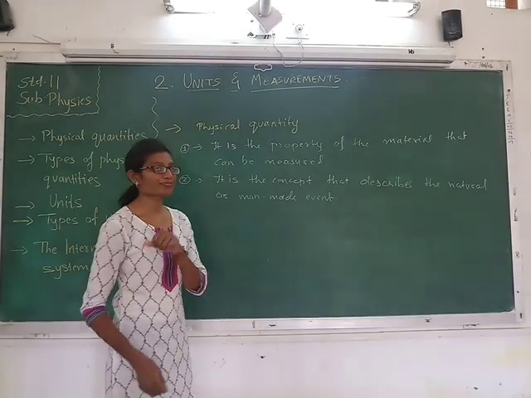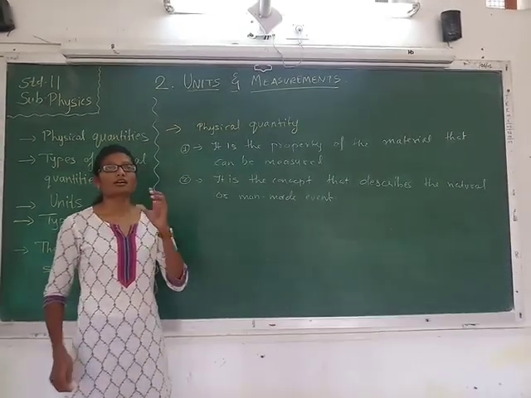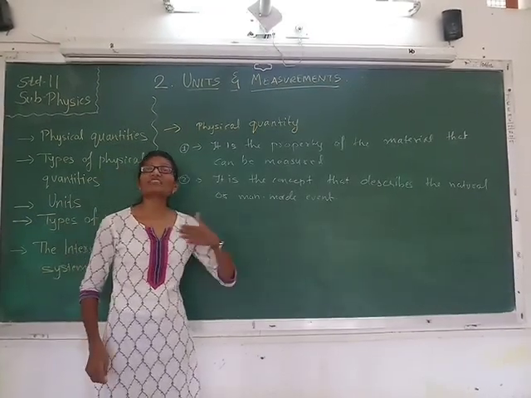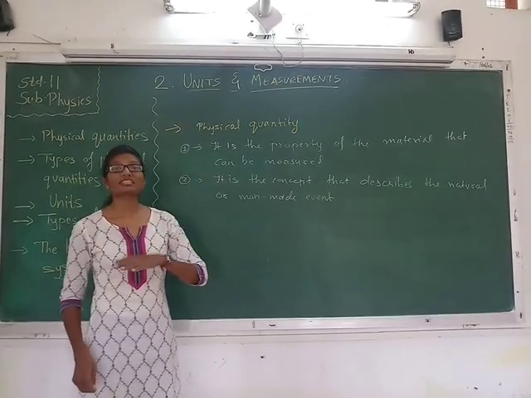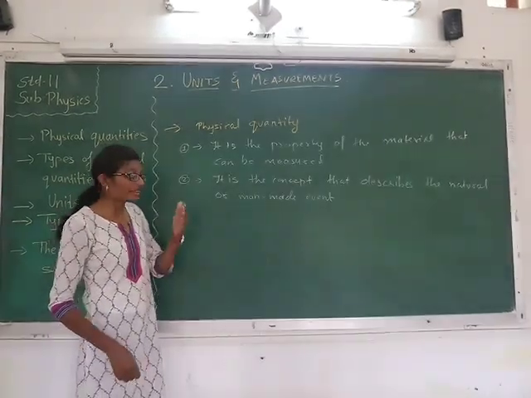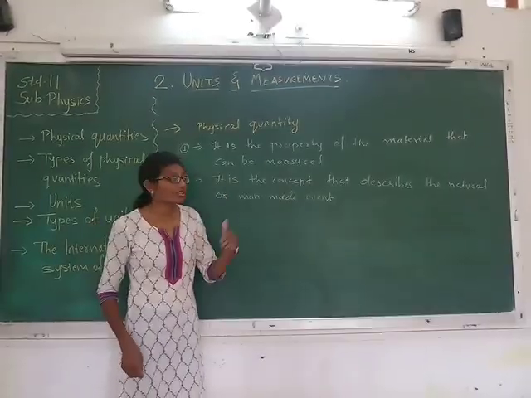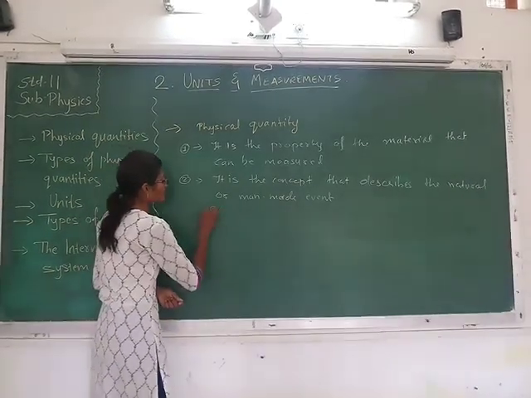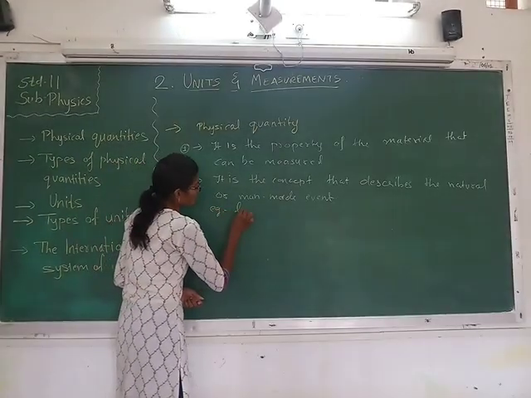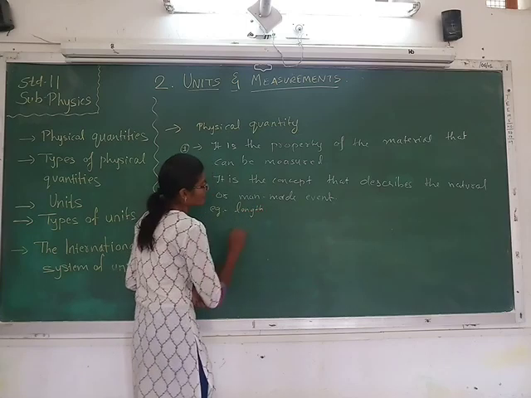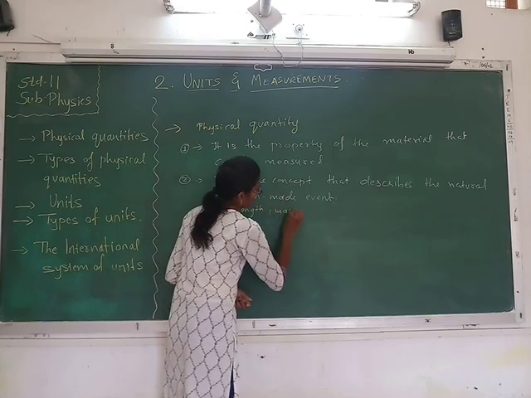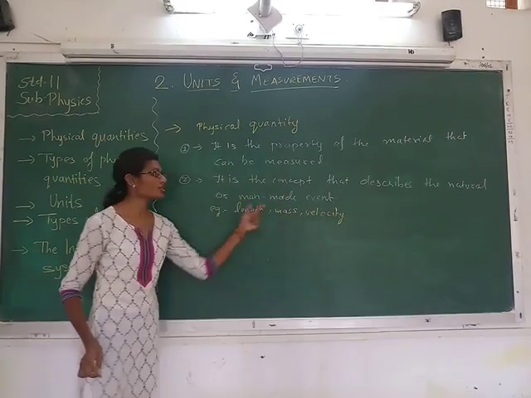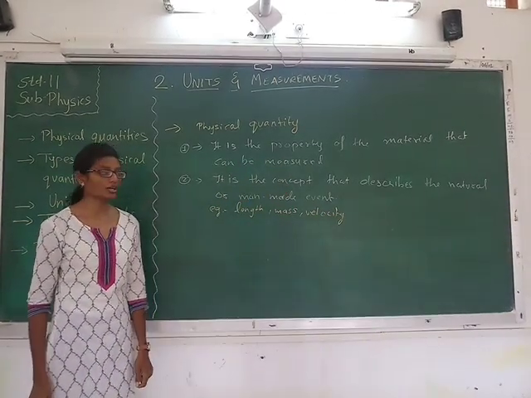So if we go by this definition, it is not always the property of the material that can be measured, right? If we talk about the motion of the car, then you need to know what is the velocity of the car, what is the acceleration of the car. That velocity, acceleration, that is termed as the physical quantity. So examples of the physical quantity are length, mass, velocity, all such terms are called physical quantities.